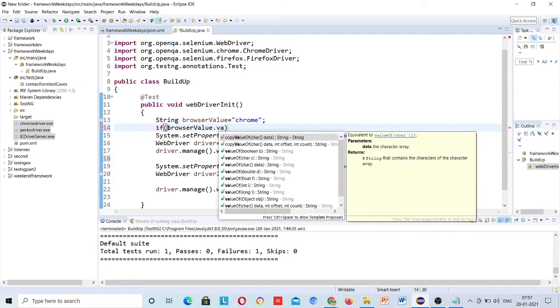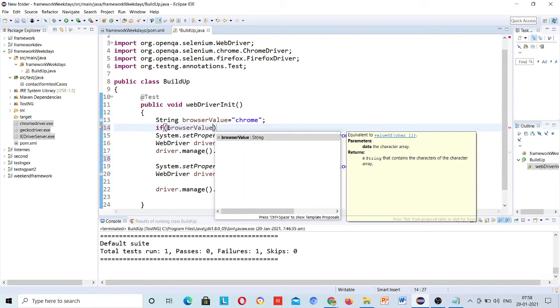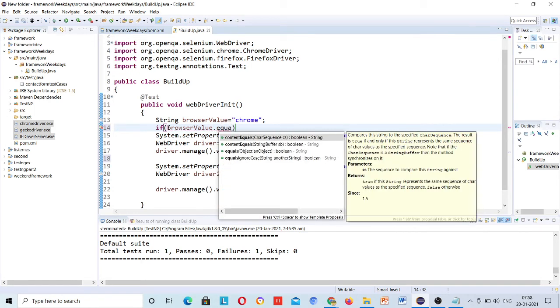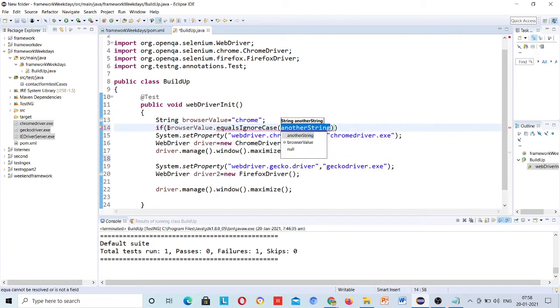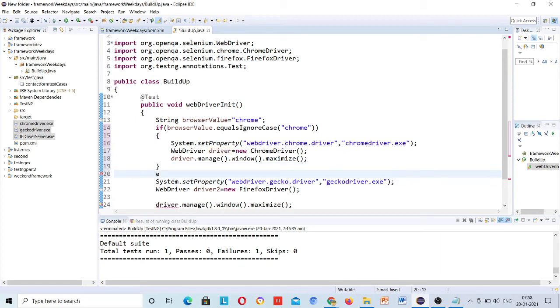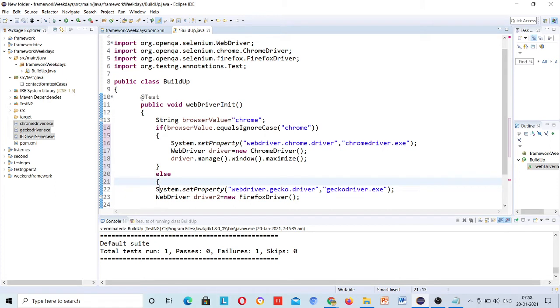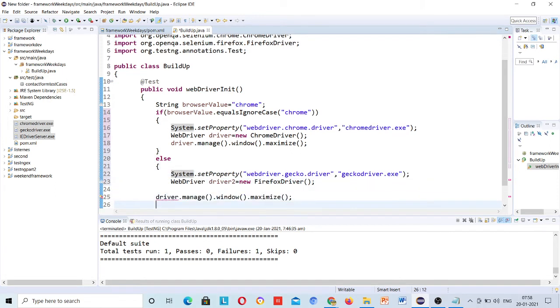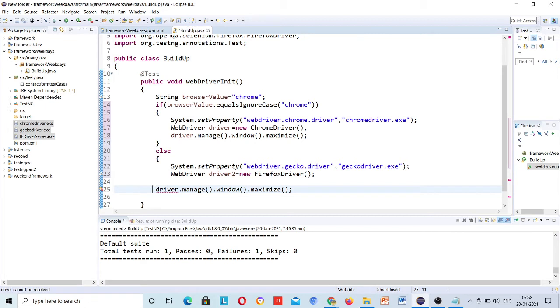Okay, so here, if browser dot value equals, suppose Chrome, then launch Chrome driver, else, you need to check for one more browser, the IE browser, right? You know the code, and that just needs to be written here. You will not write this code here.